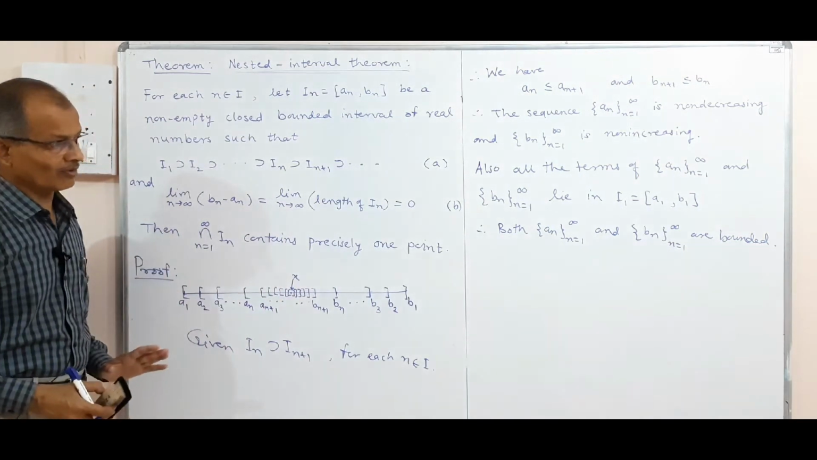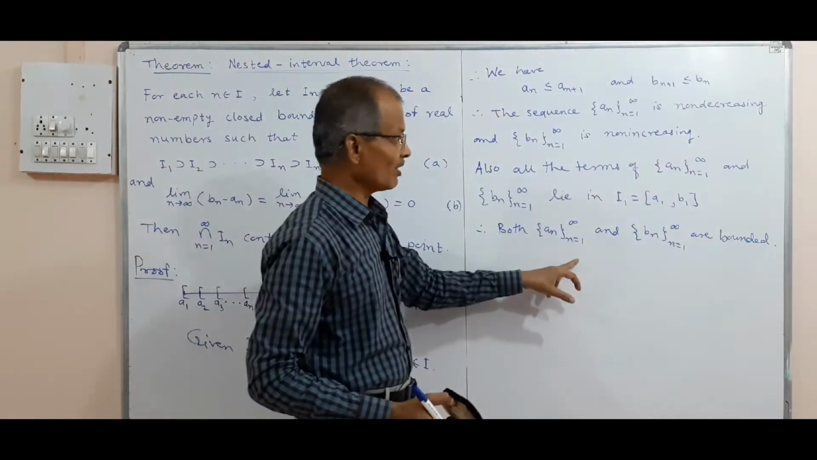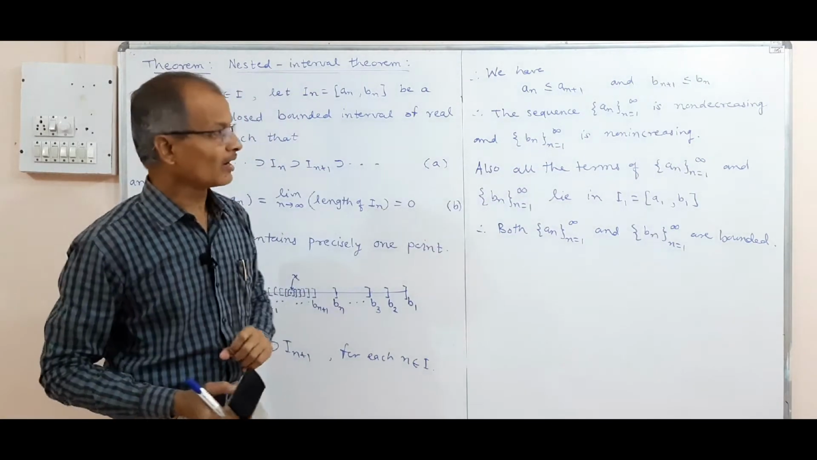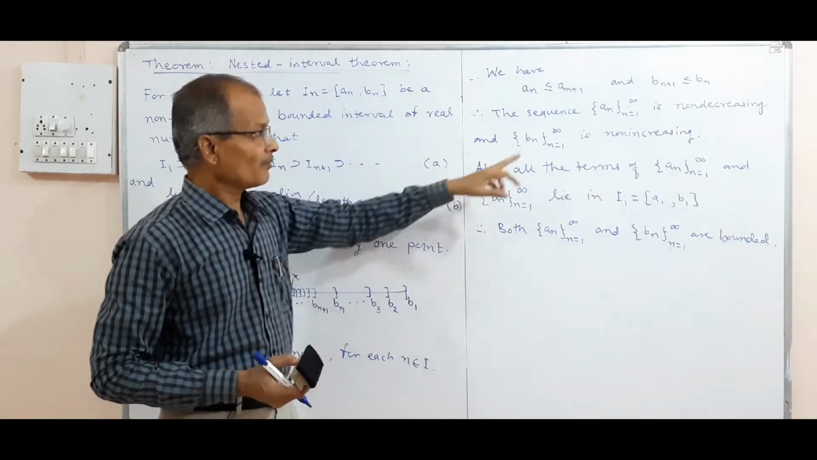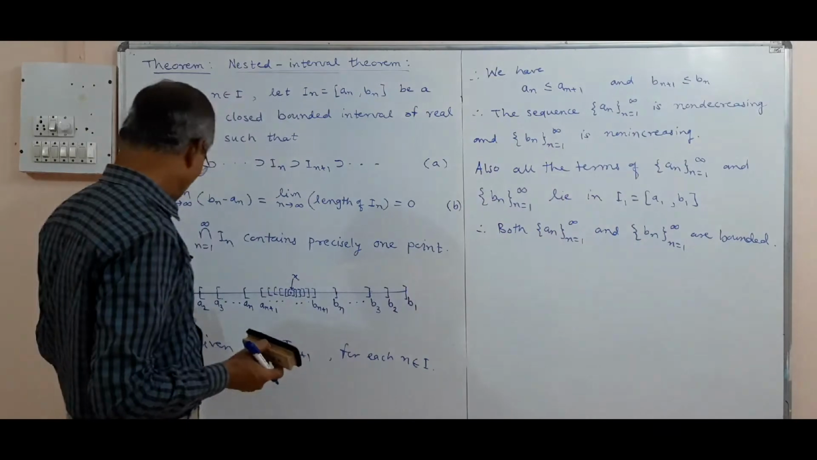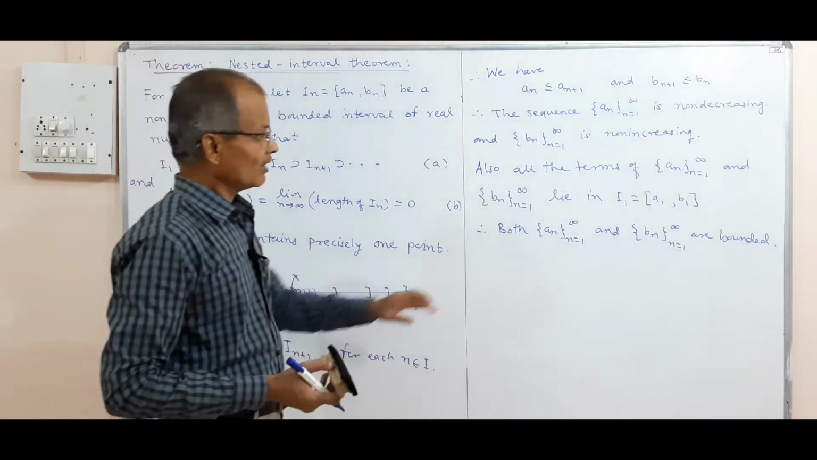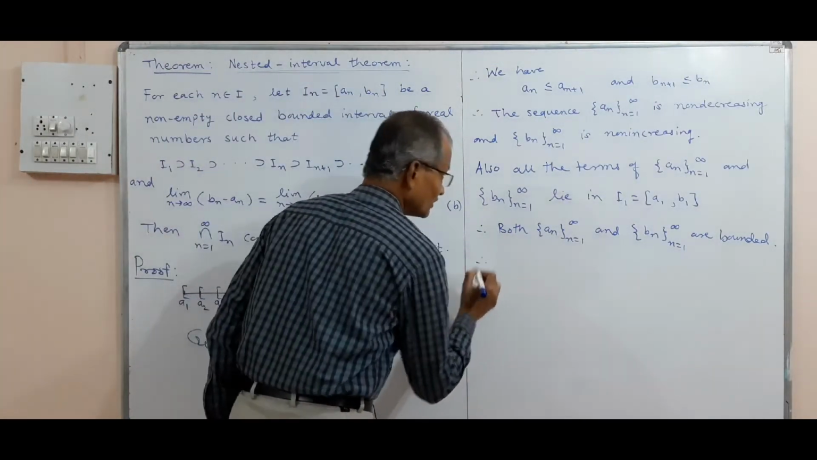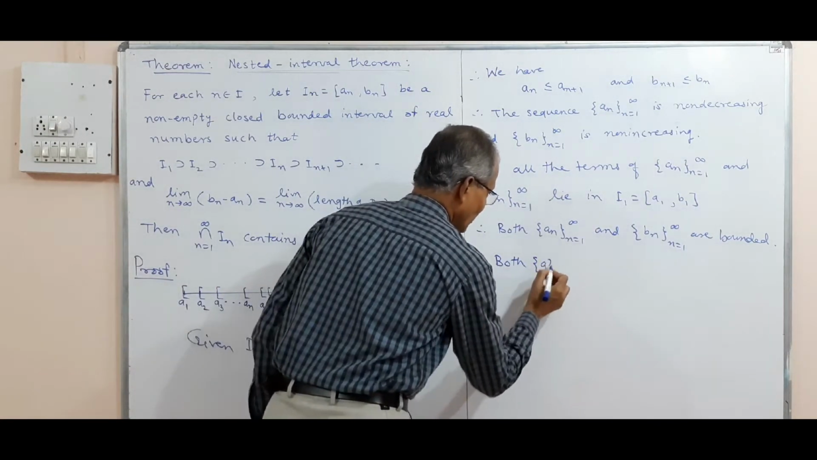So both are bounded, and thus an is non-decreasing and bounded, therefore it must be convergent. We have proved these results earlier: a non-decreasing sequence which is bounded above is convergent. Similarly, bn is non-increasing and bounded below, because a1 will be a lower bound for bn, and therefore both the sequences an and bn are convergent.